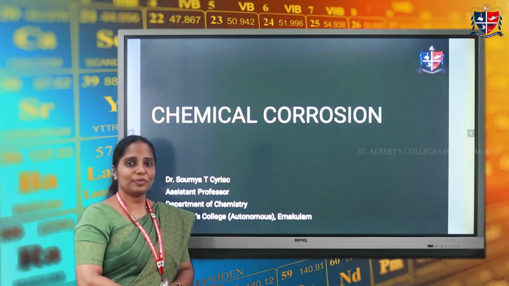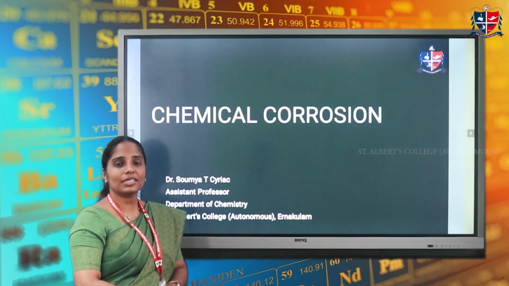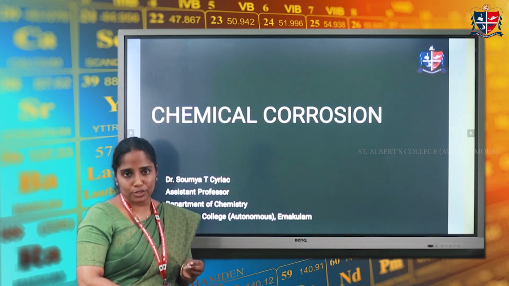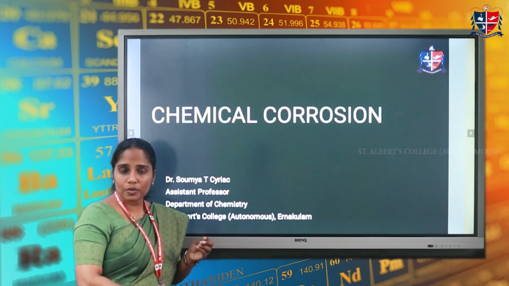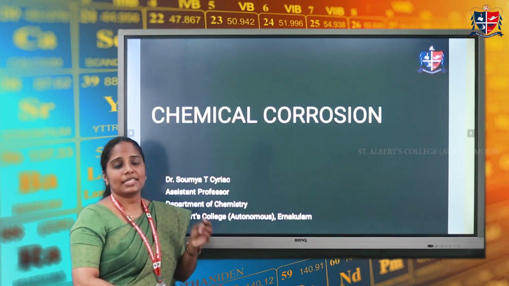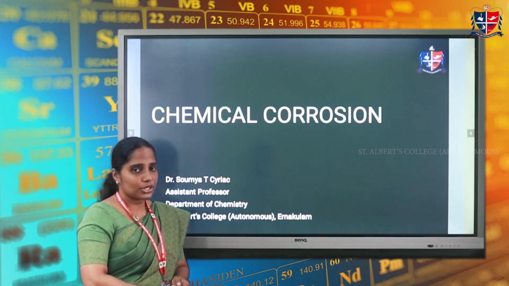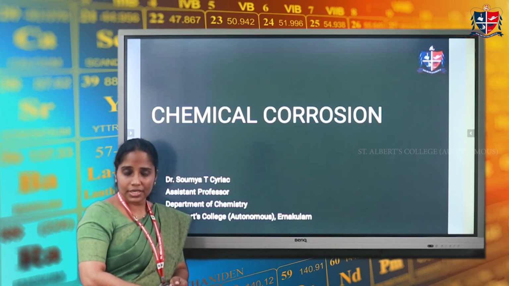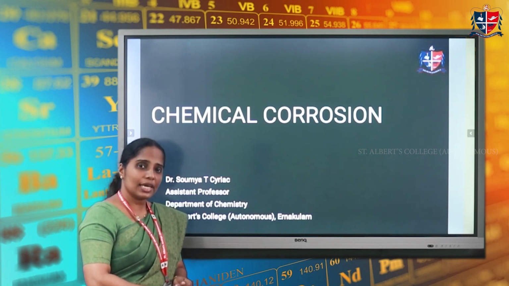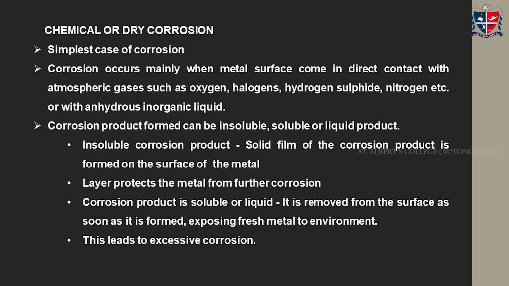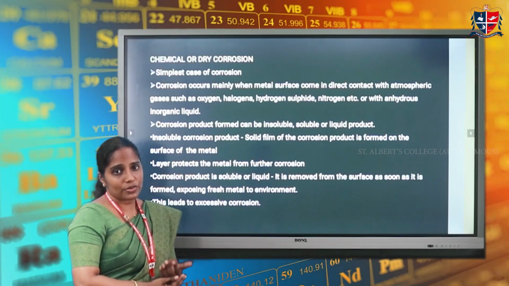Welcome all. In the previous class, we discussed the classification of corrosion. That is, corrosion is mainly classified into two. The first one is dry corrosion or chemical corrosion, and the second one is wet corrosion or electrochemical corrosion. In continuation of this, in this session, we will discuss in detail dry corrosion or chemical corrosion. Let us start our class with this chemical or dry corrosion.